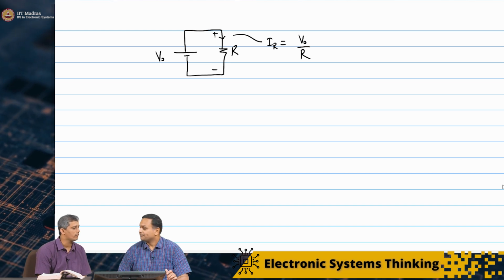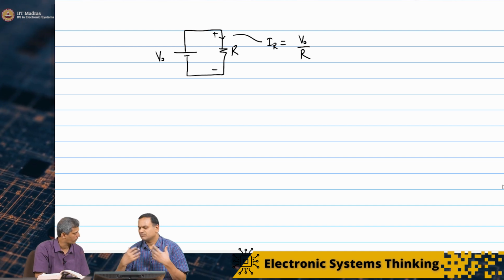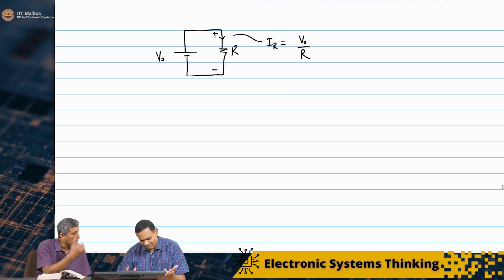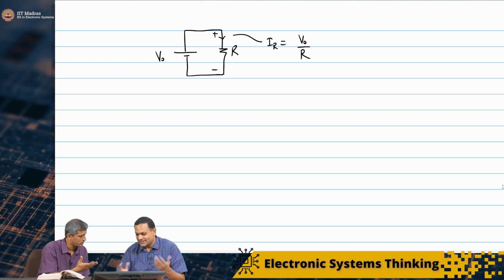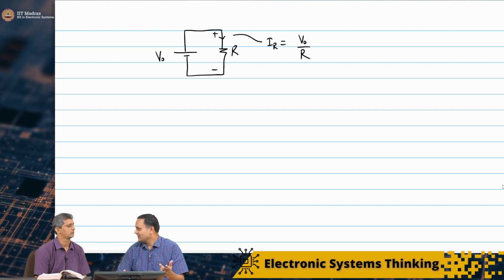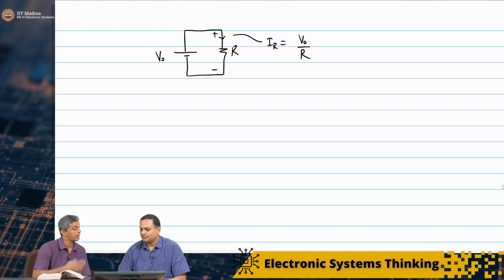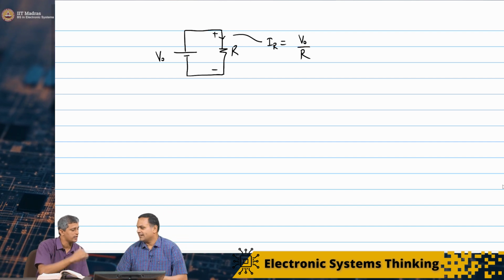So if I have a 1 volt source and a 1 kilo ohm resistance, I'll get a milliamp of current. If I have a 1 mega ohm resistance, I'll get a microamp of current. And if you connect a 1 ohm resistance with 1 volt, you'll get 1 ampere of current. So I can go orders of magnitude, with an ideal source.